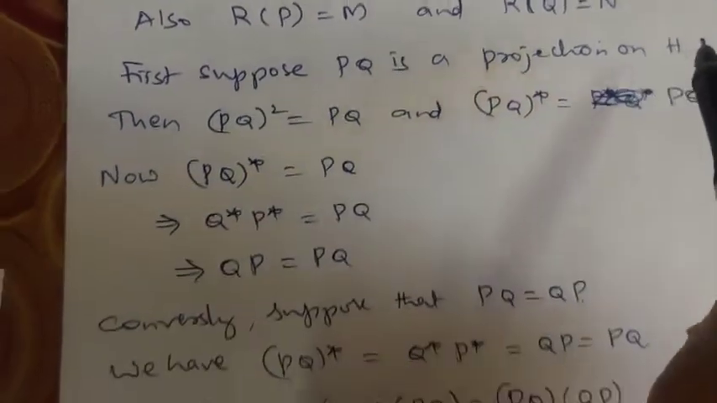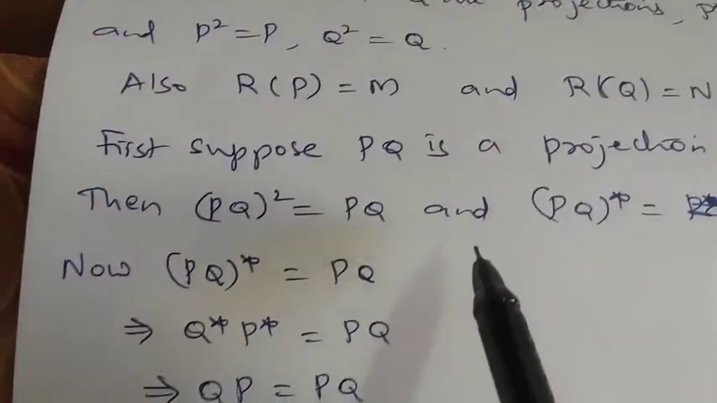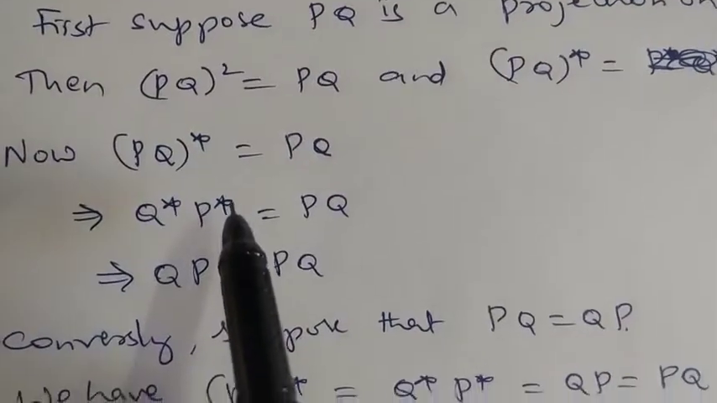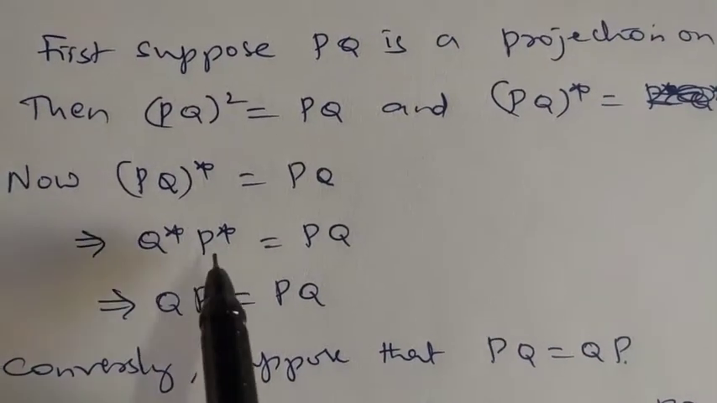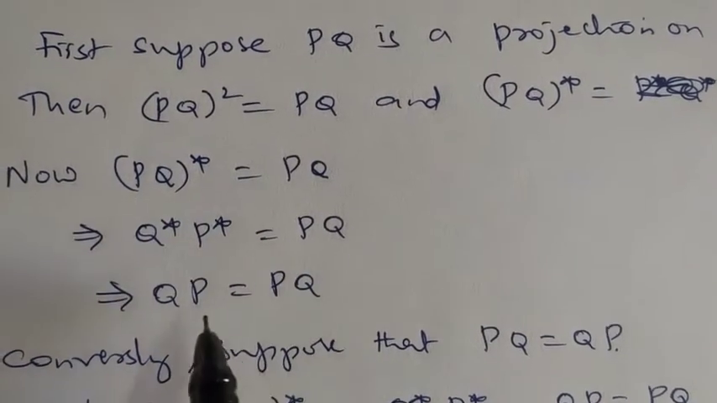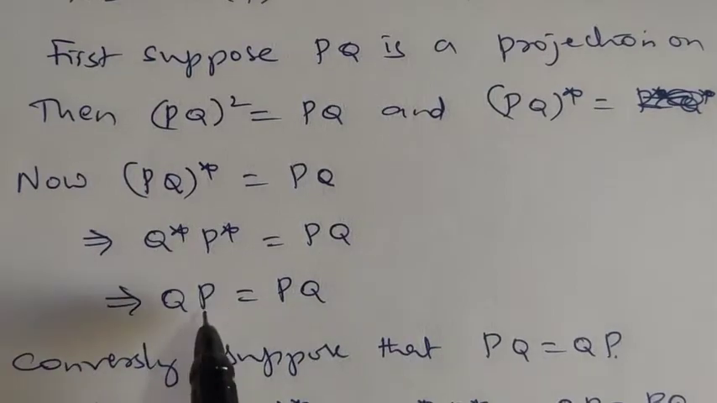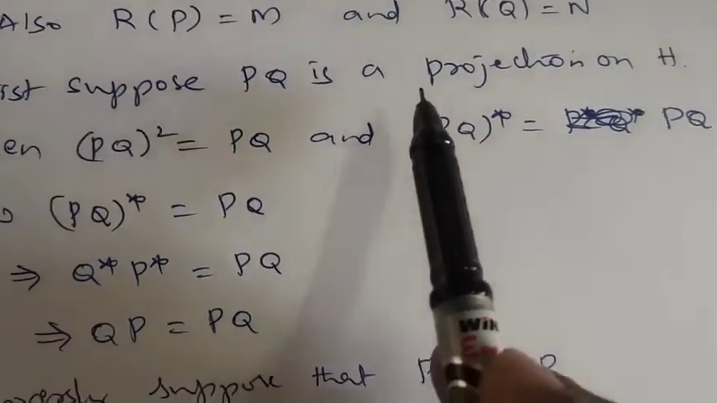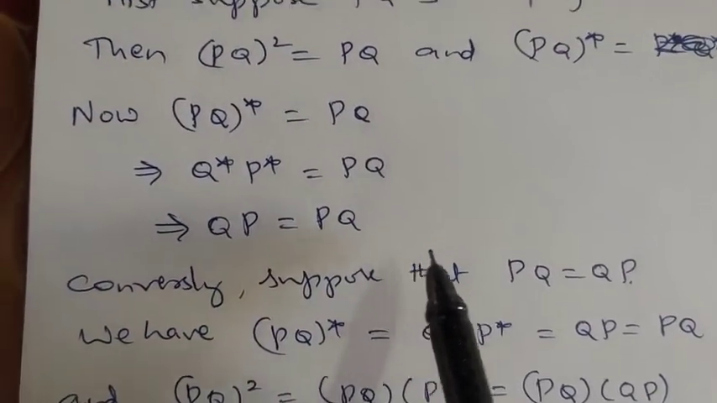Now PQ is a projection means what will happen? (PQ) whole square is PQ and (PQ) whole star is PQ. Now (PQ) star can be written as Q star into P star, which is equal to PQ. This implies QP is equal to PQ, because Q star is Q, P star is P. Therefore PQ is equal to QP. We have assumed that PQ is a projection and we have shown that PQ is same as QP.